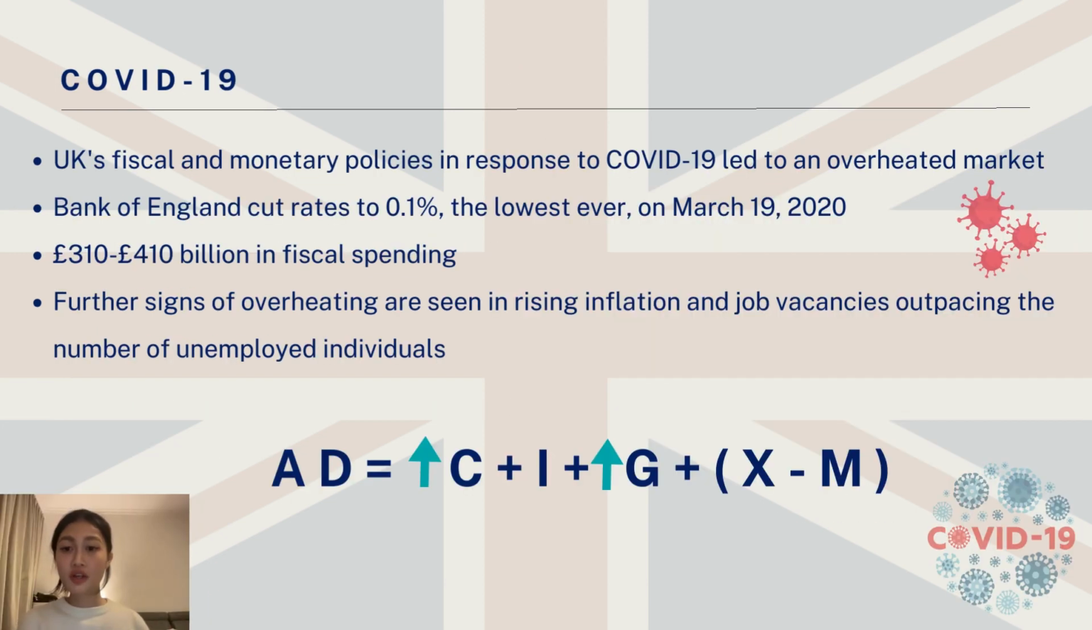In response to COVID-19, the UK government and the Bank of England implemented emergency economic measures, including a fiscal spending surge to £310 to £410 billion. Also, the Bank of England lowered its interest rates from 0.75% to an unprecedented 0.1% in March 2020 to enhance liquidity and reduce borrowing costs.